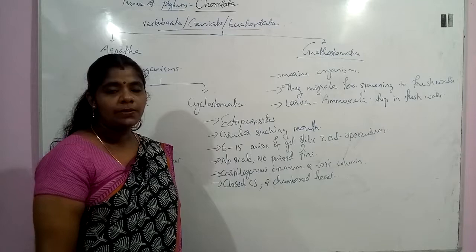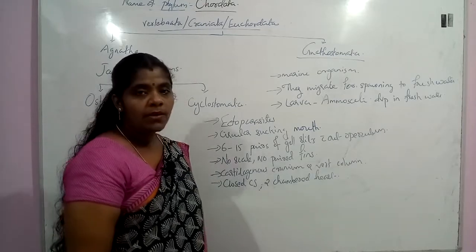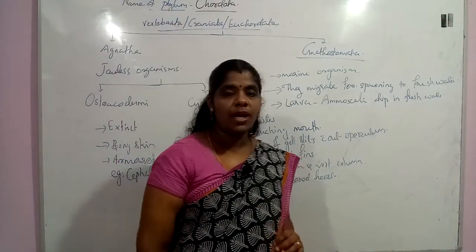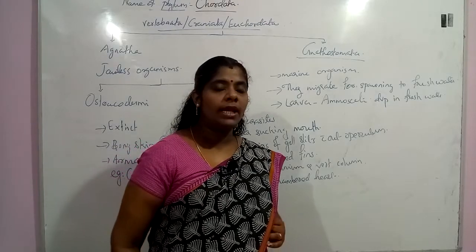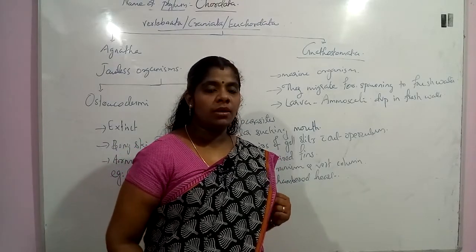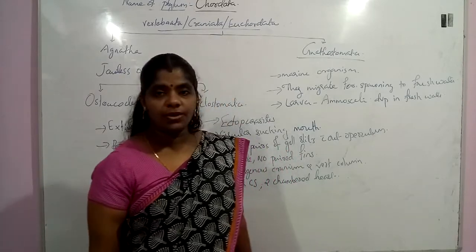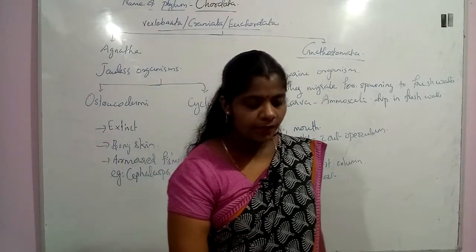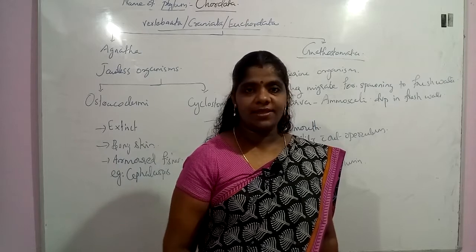An example for this one is Petromyzon. Petromyzon is also called lamprey, and myxine. Myxine is also called hagfish. അതിനകത്ത് ഹാഗ്ഫിഷിന് ക്രേനിയം മാത്രമേ ഉള്ളൂ, ഇവിടെ വെർട്ടിബ്രൽ കോളം ഒന്നും ഇല്ല. അതേപോലെ തന്നെ ഹാഗ്ഫിഷ് most of them are hermaphrodite. അവർ ഹെർമാഫ്രോഡൈറ്റും ആണ്, ഡയോഷ്യസ് ഓർഗാനിസംസ് അല്ല. Okay, so the next one is Gnathostomata, which has jaws, that we will study in the next session. Okay.